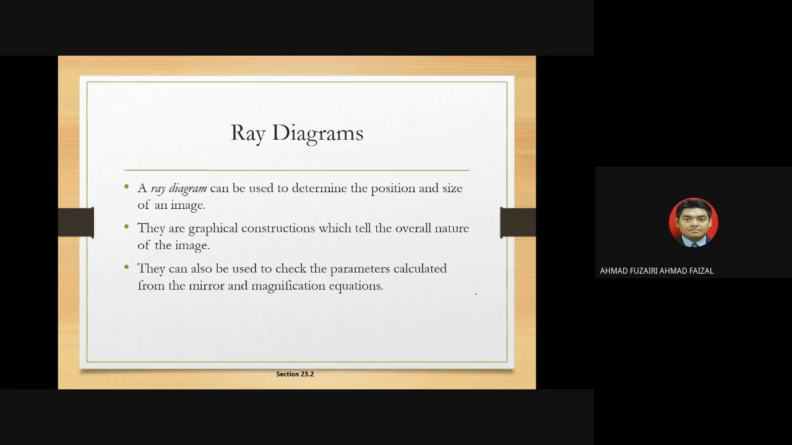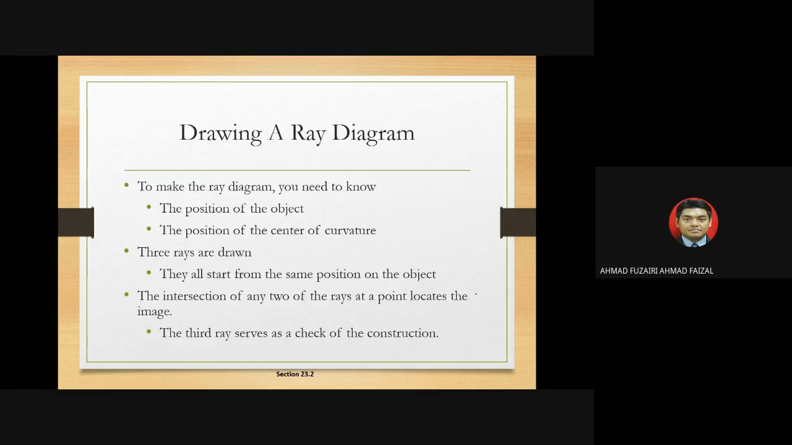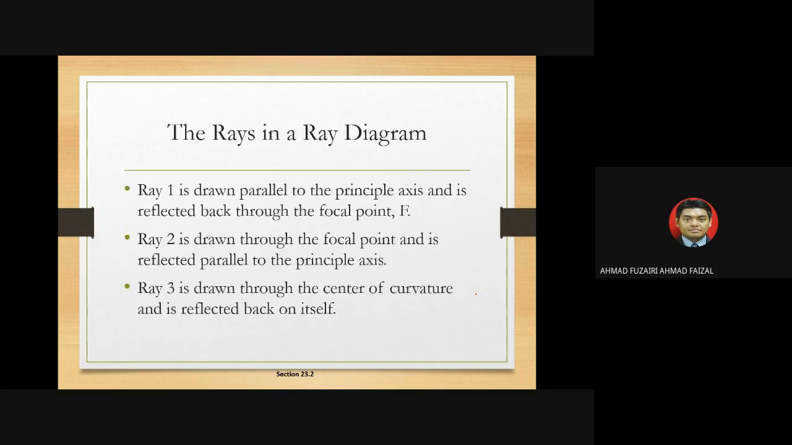And how to draw a ray diagram. When drawing a ray diagram, the rays are divided into three: ray 1, ray 2, and ray 3. Ray 1 is drawn parallel to the principal axis and is reflected back through the focal point. Ray 2 is drawn through the focal point and is reflected parallel.